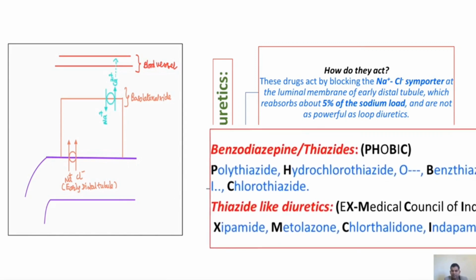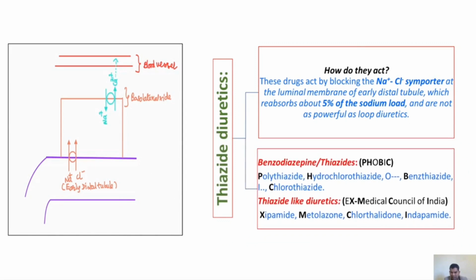There are two types of thiazide diuretics. First one, thiazides or benzothiadiazines. Second one, thiazide-like diuretics. First, let us discuss thiazides. Here I have given one mnemonic, PHBC. All are capital letters, but we must see the bold letters. P, Polythiazide. H, Hydrochlorothiazide. B, Benzthiazide. C, Chlorothiazide. Next, thiazide-like diuretics.